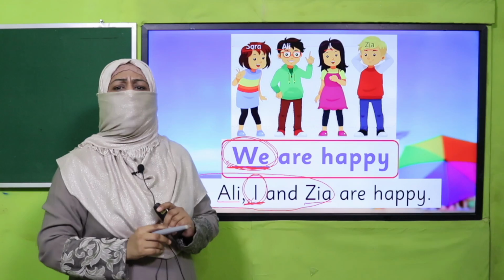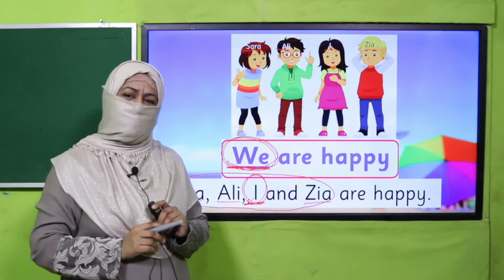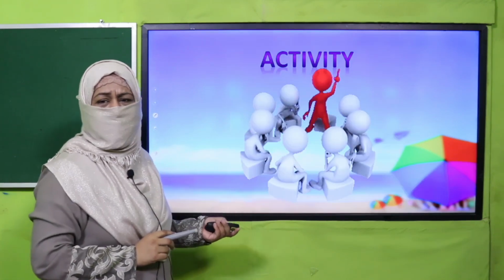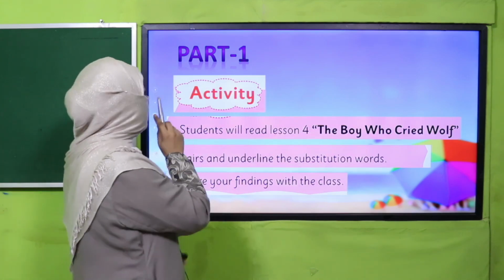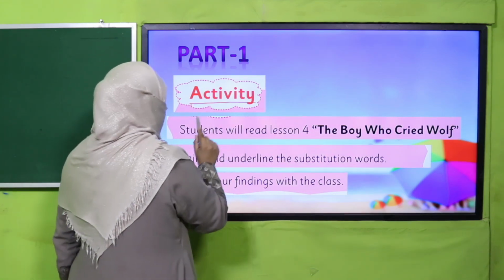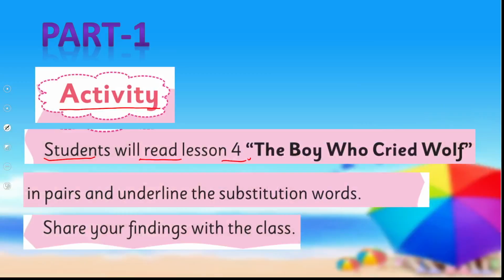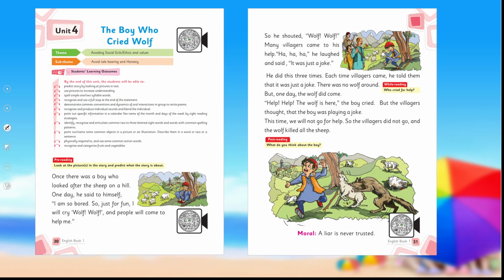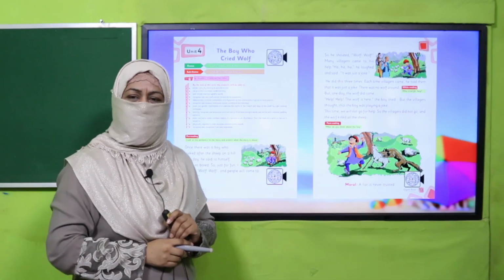So, do you understand how we select a substitution word for naming words? All right, I'm going to check it through an activity. This activity is there in your book. You will read lesson 4, The Boy Who Cried Wolf. We have already studied it. You will read it in pairs and underline the substitution words you find in this story. Pause the video, complete this activity and then come back.